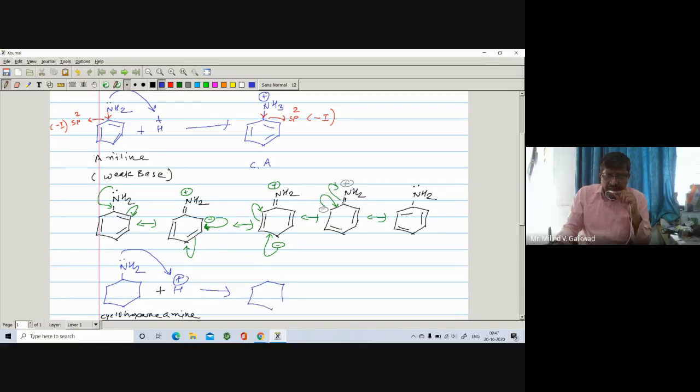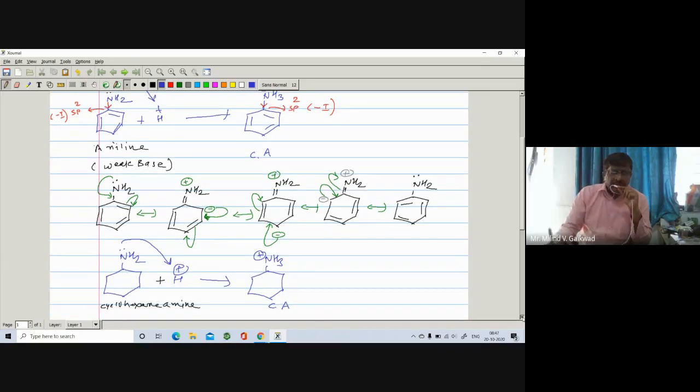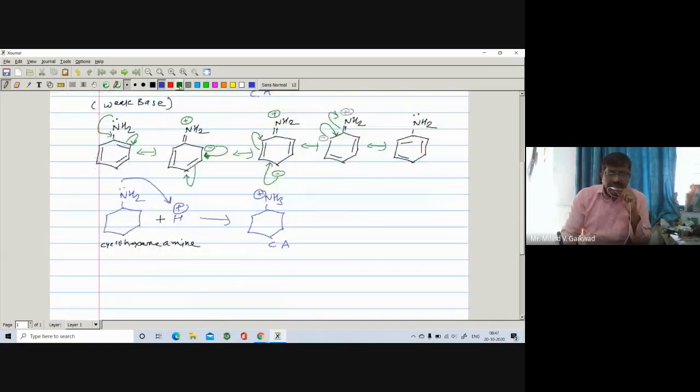Again, here you will check whether the lone pair on the nitrogen is available for donation or not, and whether the conjugate acid form is stable or not. If you compare with the previous one, here the nitrogen is directly attached to a carbon. What is the nature of the carbon? The carbon is sp3.